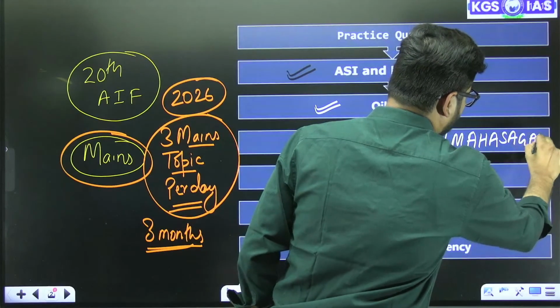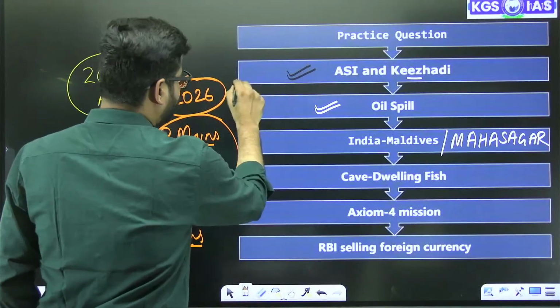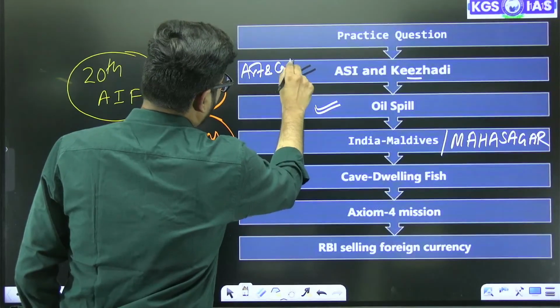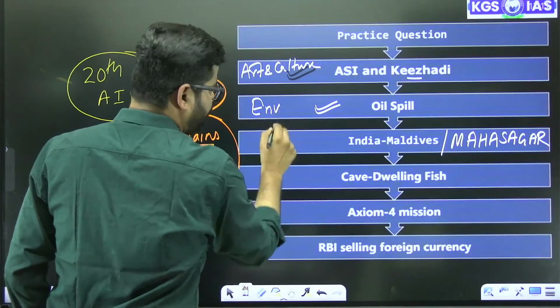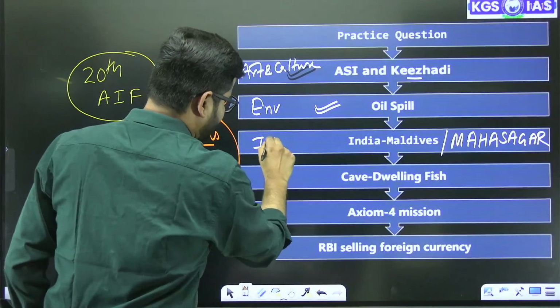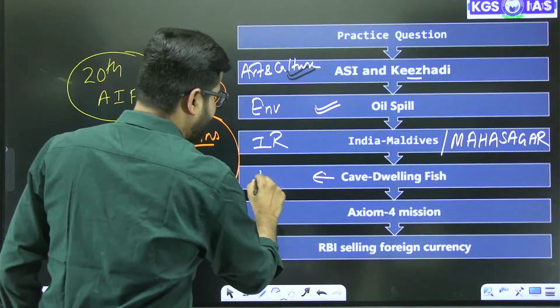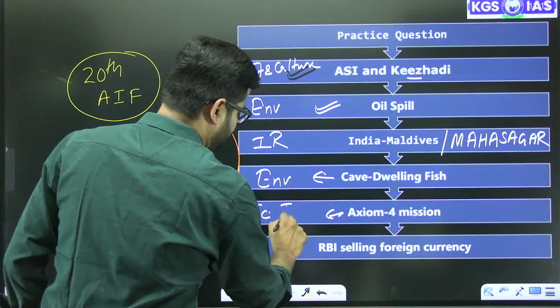So we are going to talk about this initiative. This is related to your art and culture section. This one is related to environment. This one is related to international relations. Then cave dwelling fish, again related to environment. Axiom 4 mission, science and tech.